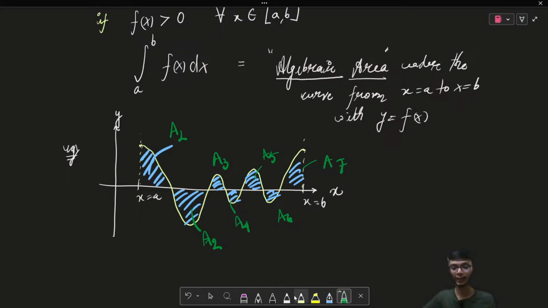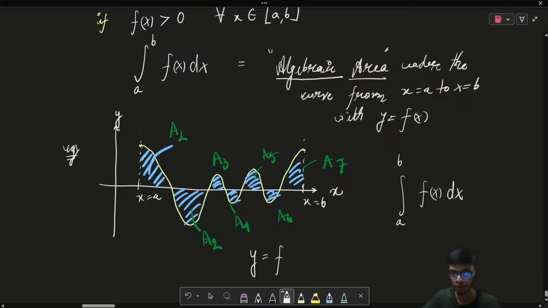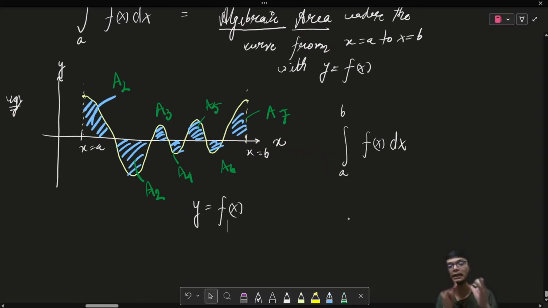So when we evaluate the definite integral from x equals a to x equals b for this function f of x, and this is the graph of the function y equals f of x, the algebraic area basically means that you have to sum up all the areas, taking into consideration the sign of each area.